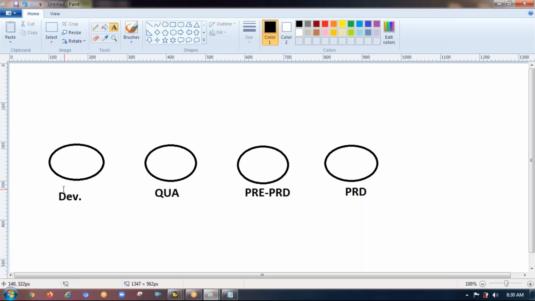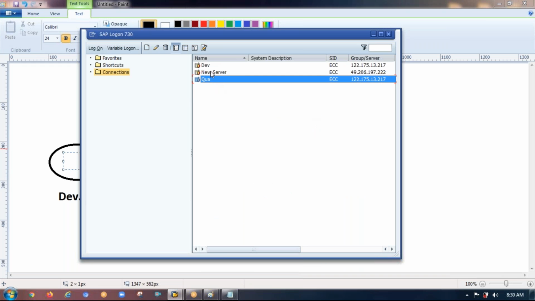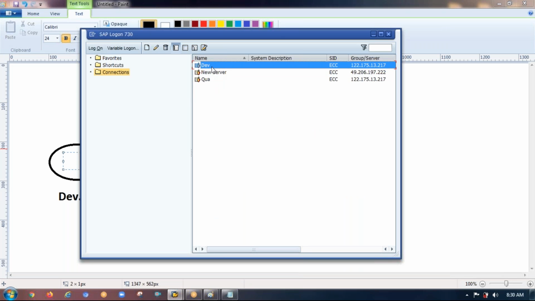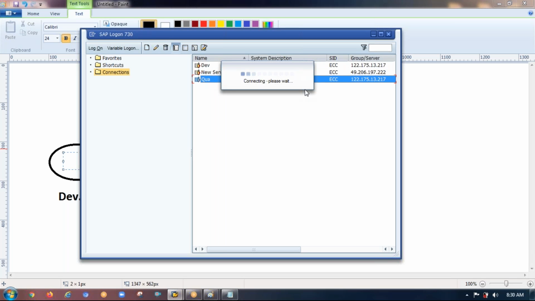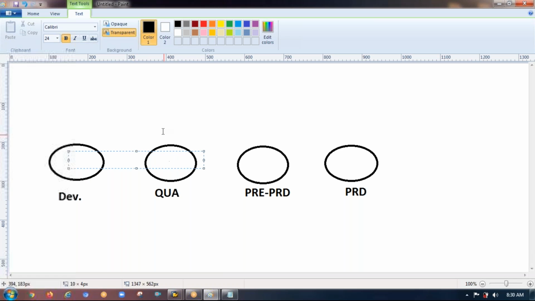Right. So this is the server. As I told you already, let's say this is the dev server. I'll double click on this and log into the dev server, quality, production, something like that. You may have 4 or 5 or 10. It is not that we definitely have only 4 servers in the company.